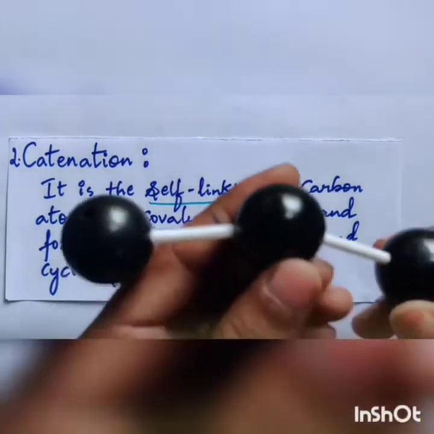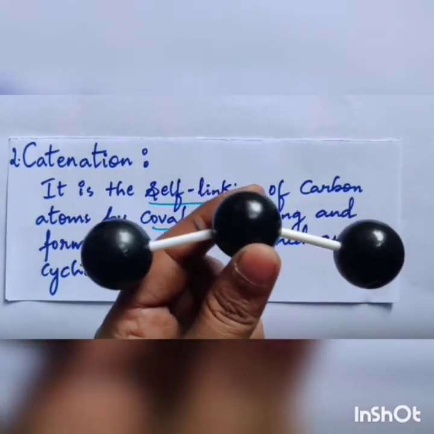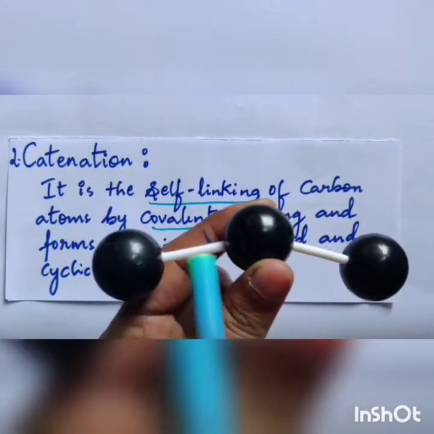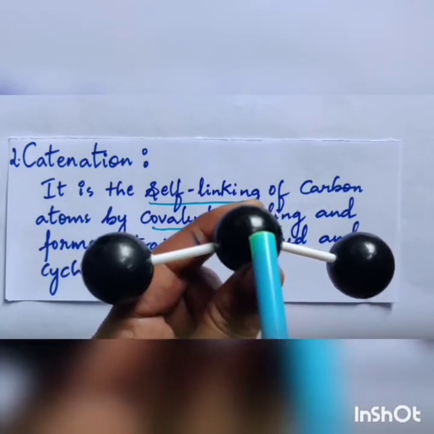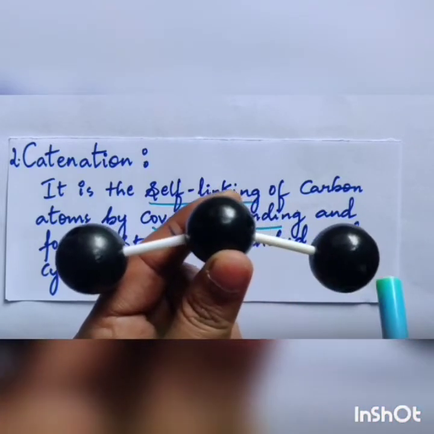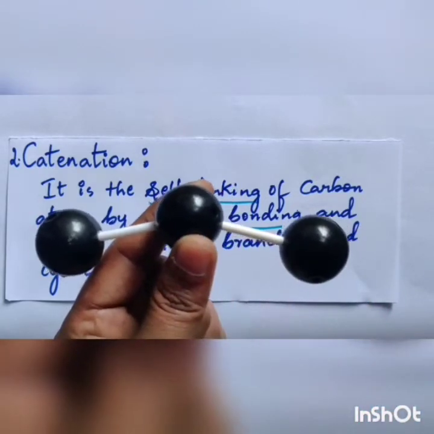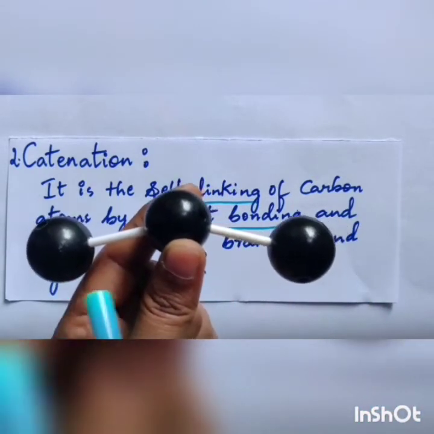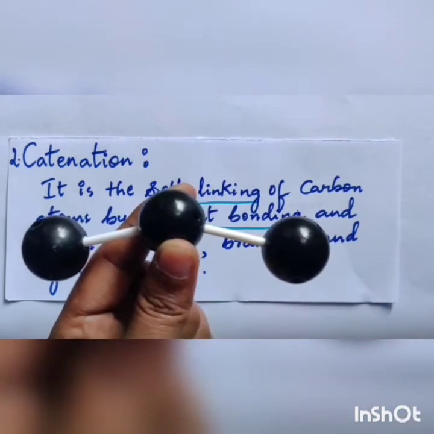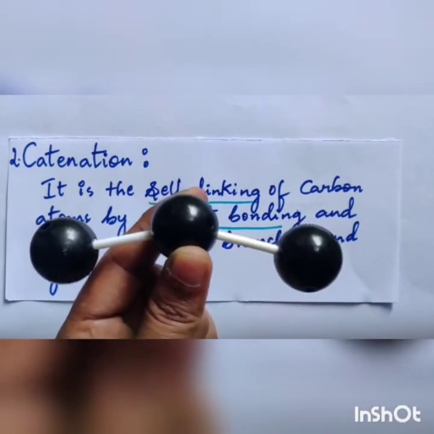If you look into the stick and ball model, this is carbon. Here there is a covalent bond, again carbon, again a bond and again a carbon. Because of tetravalency it can go on bonding to one another and form a long chain.